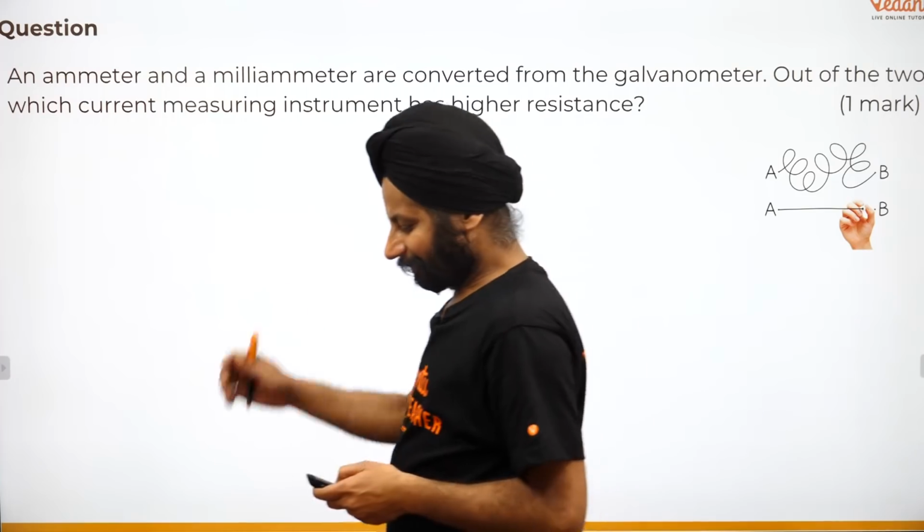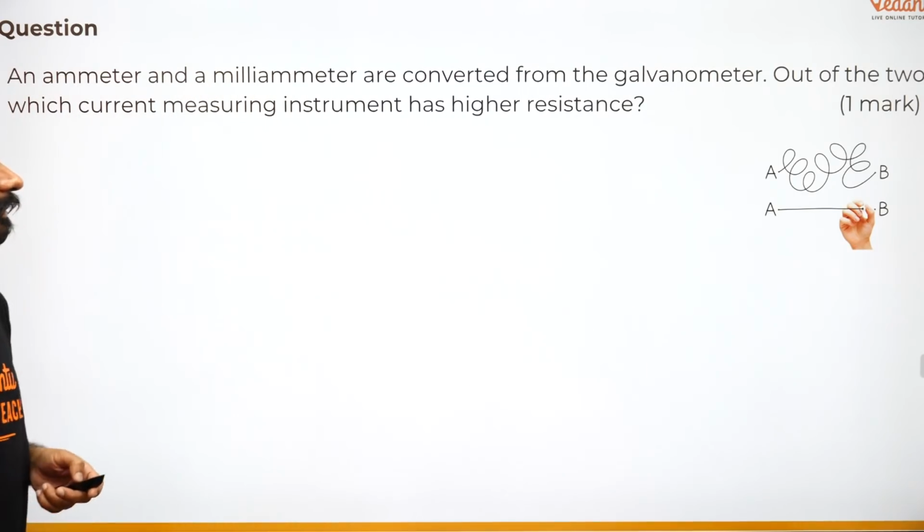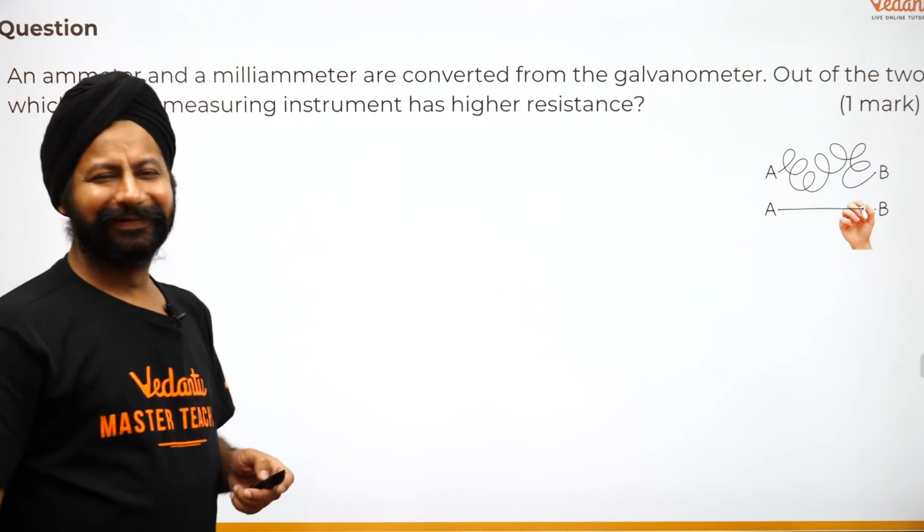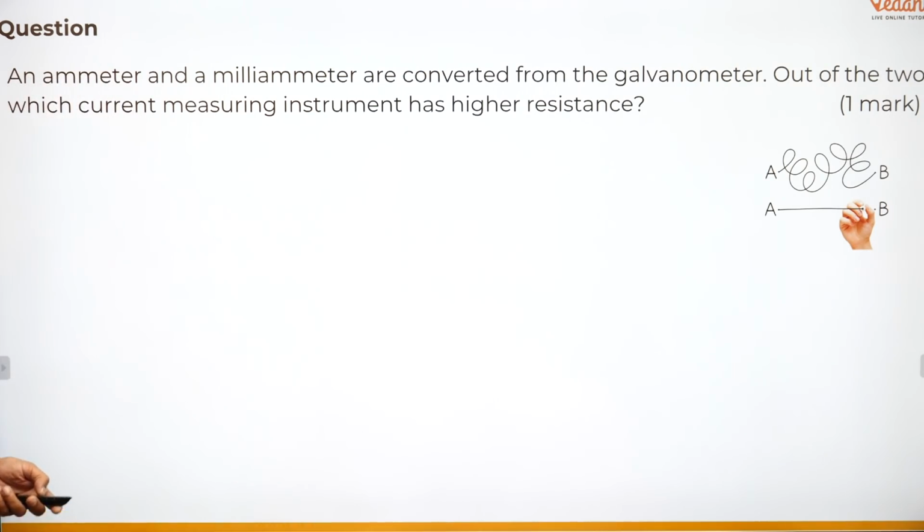अब ये देखो, the question आ गया है current electricity से, but that's fine, because this is here on purpose. This is here to show you थोड़ा सा इधर उधर से भी करना है. तो let's do this question for fun. So ammeter and a milliammeter are converted from a galvanometer. Out of the two, which current measuring instrument has a higher resistance?